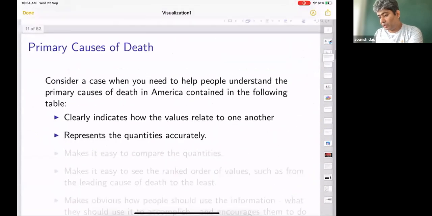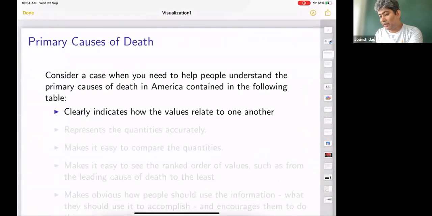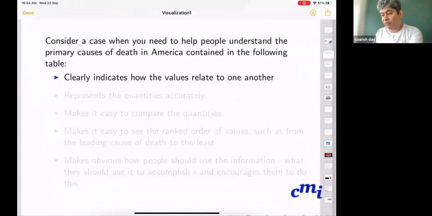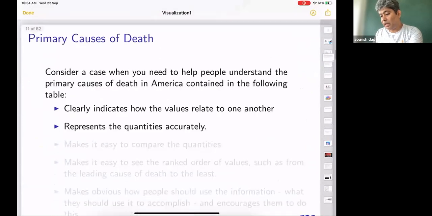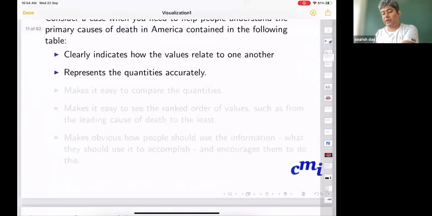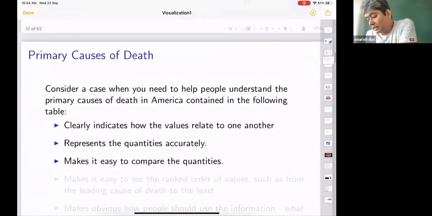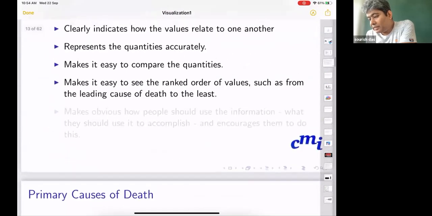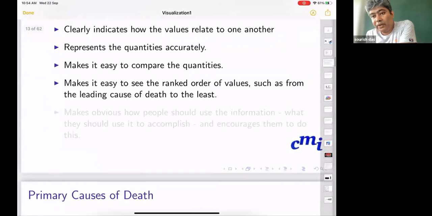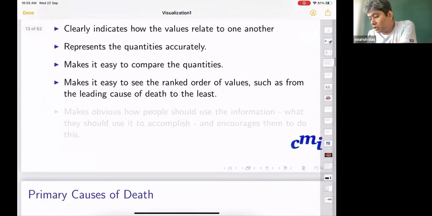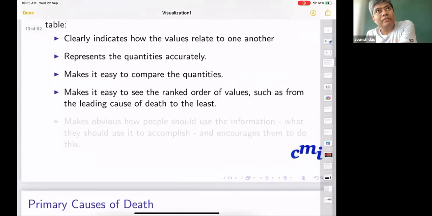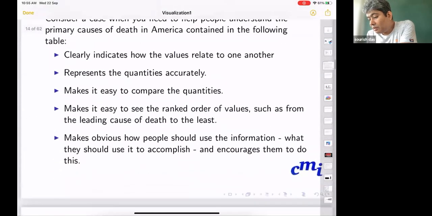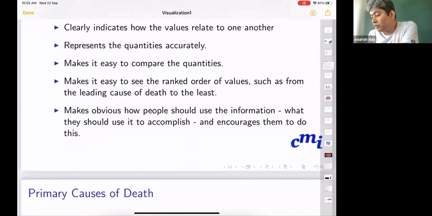So the first thing is the table. If you present the table, then it clearly indicates how the values relate to one another, and it represents the quantities accurately. So that is another reason people like tables. Some people, not all. It makes it easy to compare the quantities. Then it makes it easy to see the ranked order of the values, such as leading cause of death to the least.